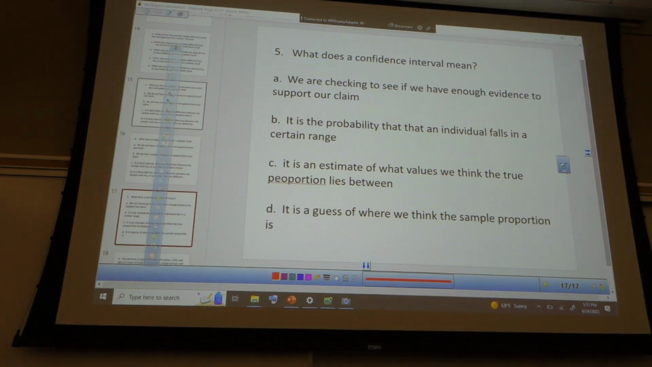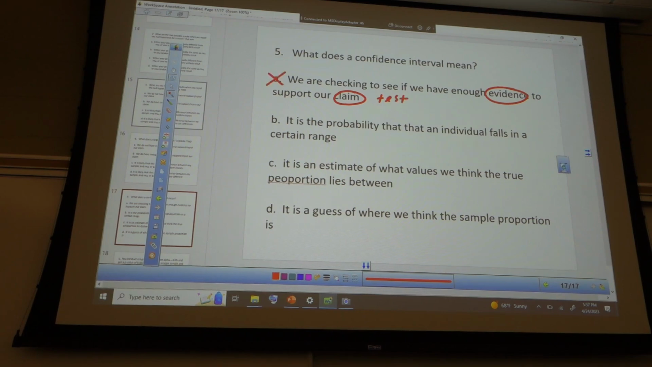That's not true, because what's up with evidence and claim? Is that for a confidence interval? No, it's for a hypothesis test. Yeah, this is for a test. So it's not that one.